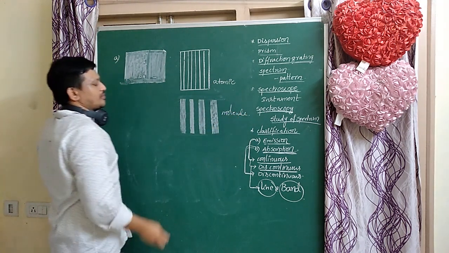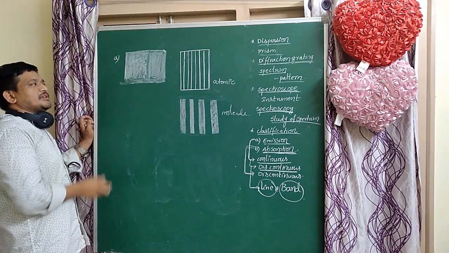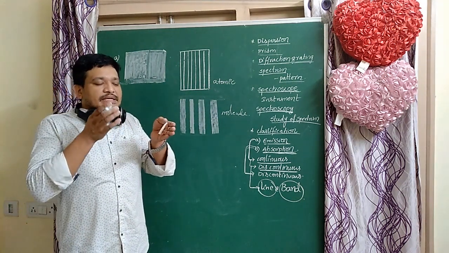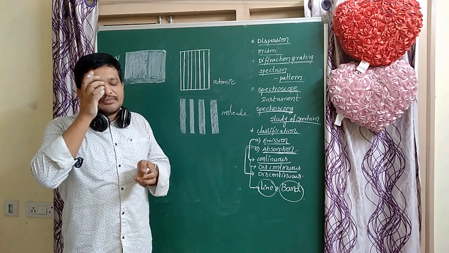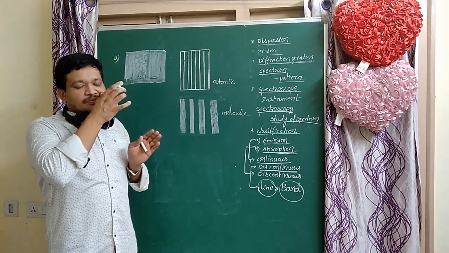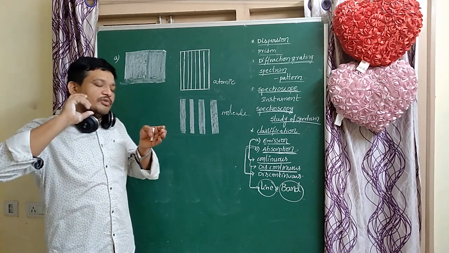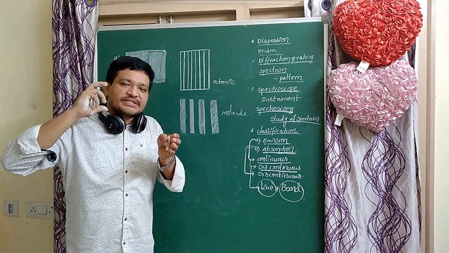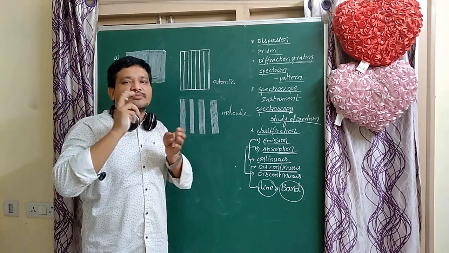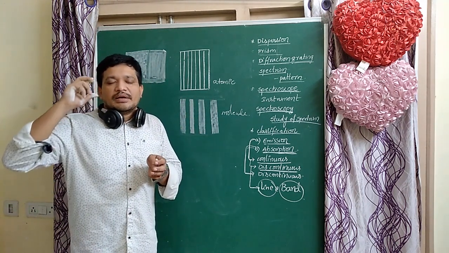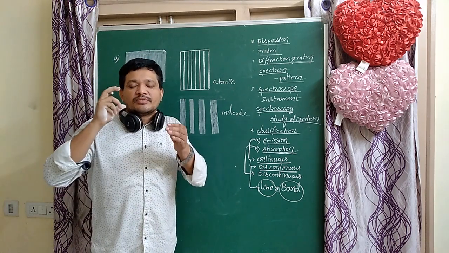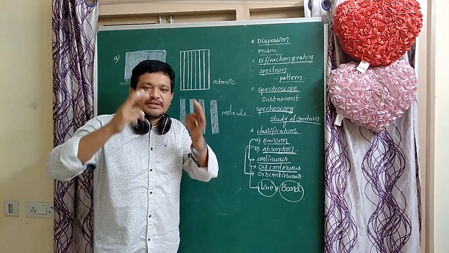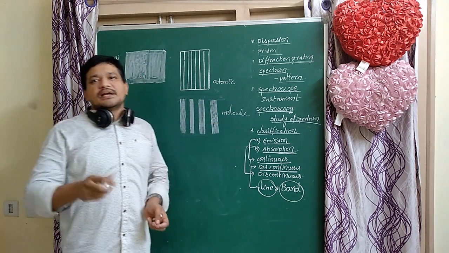So molecular spectrum is band spectrum, atomic spectrum is line spectrum. Lines are obtained by these atoms, that's why that spectrum is called atomic spectrum. The line spectrum of a particular element is unique, it does not coincide with other atoms, other molecules, or other elements. The line spectrum of a particular element is unique, it is not mixed with another. So this is the identification.